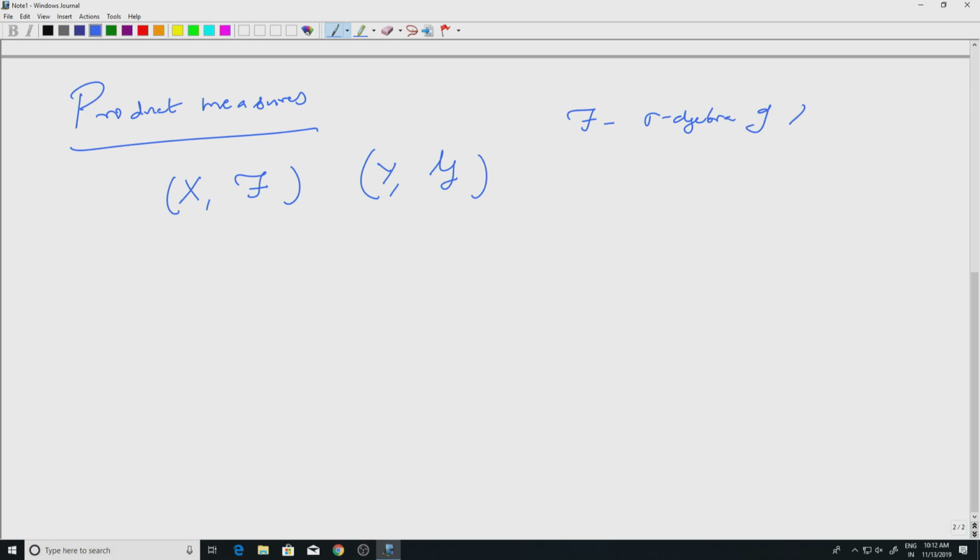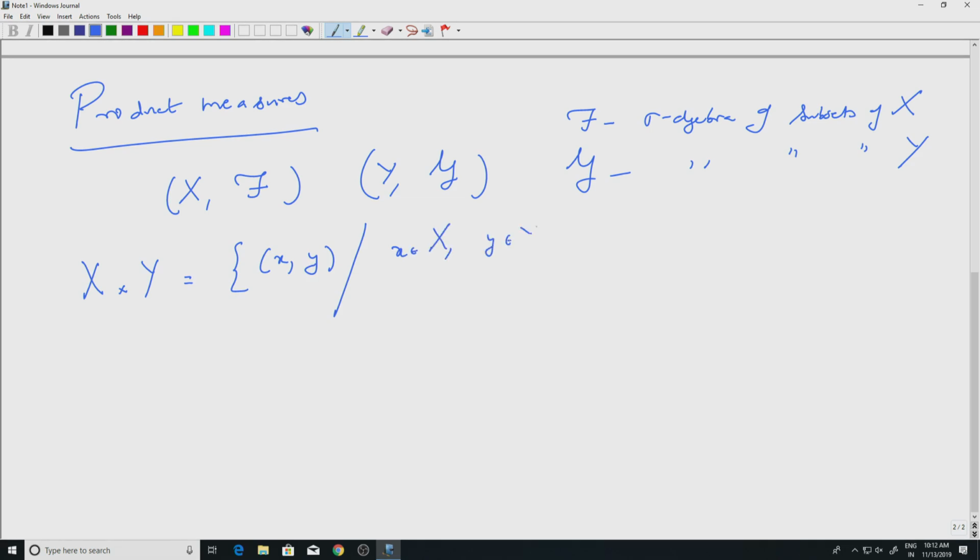Script F is a sigma algebra of subsets of X, and script G is a sigma algebra of subsets of Y. That is how we see it. We want to define, so we look at X cross Y. X cross Y is the Cartesian product of X and Y. So, this is simply all ordered pairs (x, y) such that x belongs to capital X, y belongs to capital Y. This is the usual set theoretic Cartesian product.